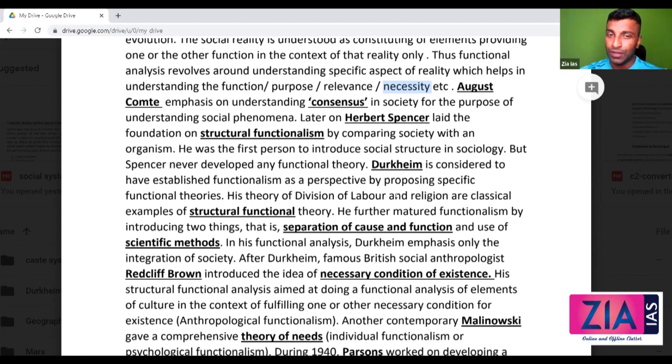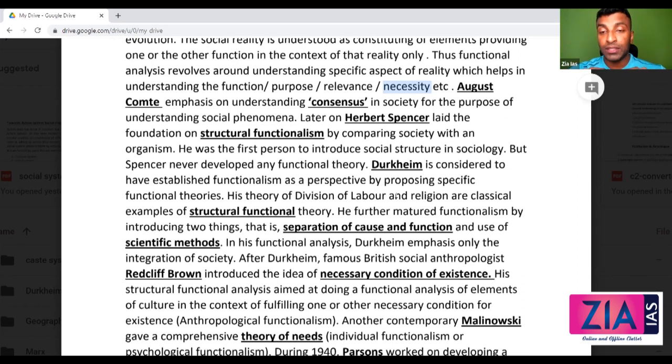You know why he's separating cause and function? Why? Illegitimate teleology. Why is he using scientific methods? Because he wanted to make it similar to natural science, to give that legitimacy to the discipline. In his functional analysis, Durkheim emphasized only the integration of society.